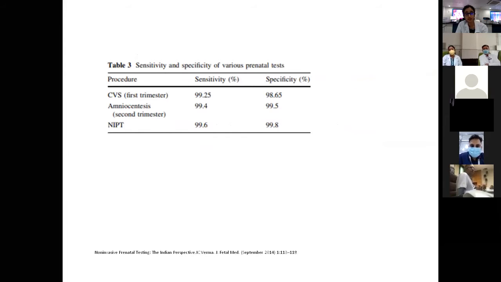NIPT has a sensitivity of 99.6% and specificity of 99.8% in one study, while CVS and amniocentesis have lower sensitivity and specificity. We need to be aware that no test, even diagnostic tests, can be 100% accurate. So we have to include this test in our screening procedure.